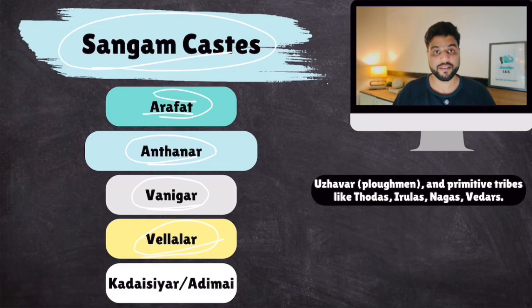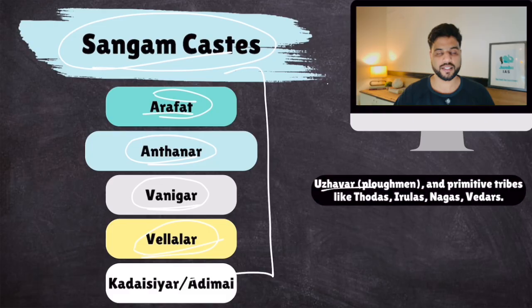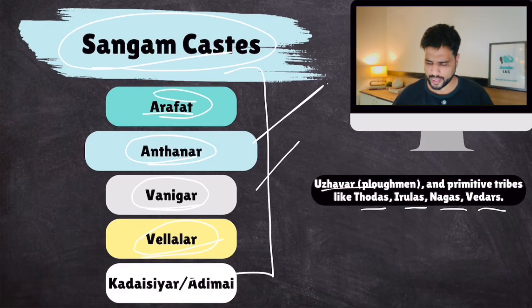Then there were slaves also, Adimai, Kadaisar. Normal farmers, the peasants, were called Uzhavar. And there were tribes also which did not fall into these castes: Todas, Irulas, Nagas, Vedars. More detail is given in your notes, so memorize through that as well.